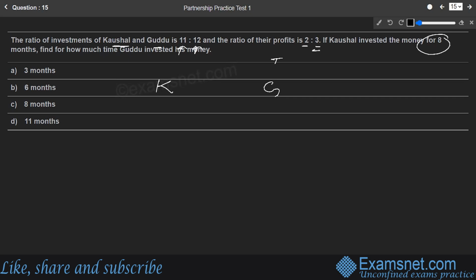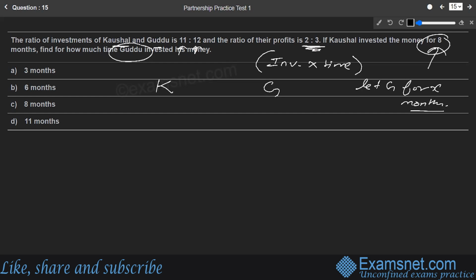As we know, in partnership questions we are dealing with investment into time. The profit share should be distributed in the ratio of investment into time of both the partners. The investment of both and the profit share, 2 is to 3, are given. The time for Kaushal is given, that is 8 months, and for Guddu it is unknown. So let us assume Guddu's money was in the business for x months.